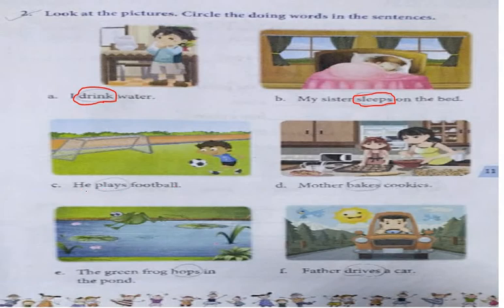So here the doing word is plays. See, I am circling it. The spelling of plays is P-L-A-Y-S. He plays football.